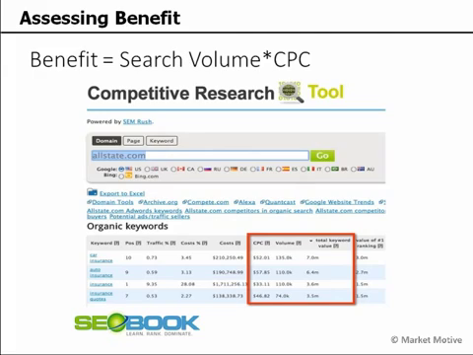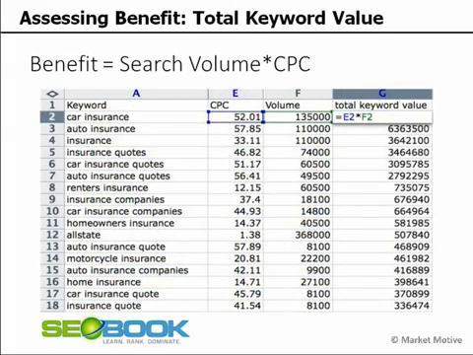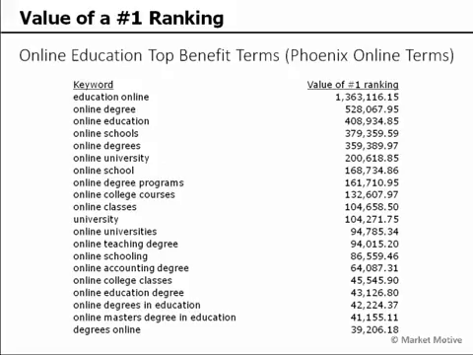So essentially what we're going to do from any of these tools is collect the cost per click and volume information and multiply that to get the total keyword value. You can see I did that here in the spreadsheet that I exported. Very simple calculation, cost per click times volume, and we're going to get a total keyword value. By understanding our total keyword value or keyword benefit of any specific keyword, we can start to identify our market-defining keywords. If we were going into a new industry, say online education for instance, and we were working with a client like DeVry University, we would identify Phoenix Online University quickly as one of the top competitors, the website that collects and has the most search value based on the terms that they're ranking for.